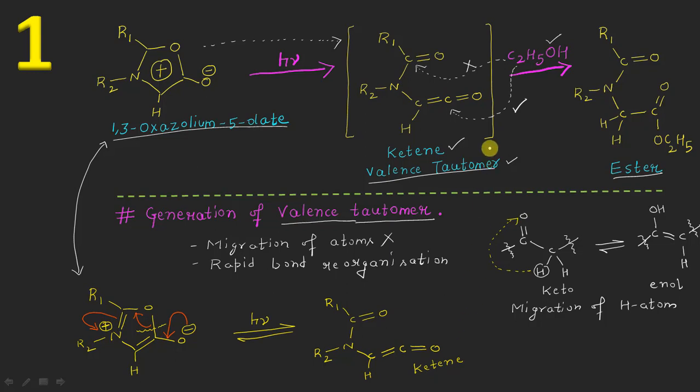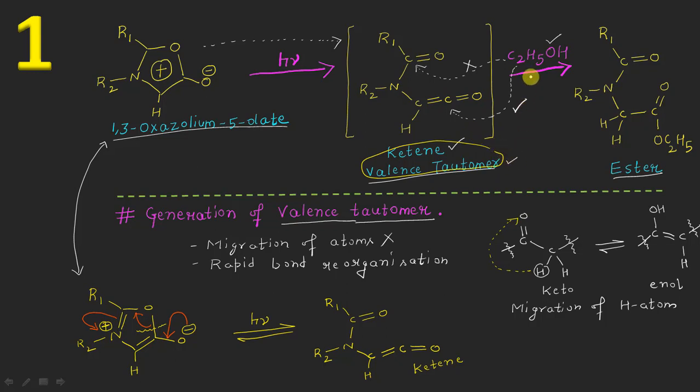This was the first point in the very first reaction, which is photochemical in nature, of the mesoionic compound 1,3-oxazolium 5-olate. And now, after discussing the generation of this valence tautomer, we need to talk about the regioselectivity in this valence tautomer.